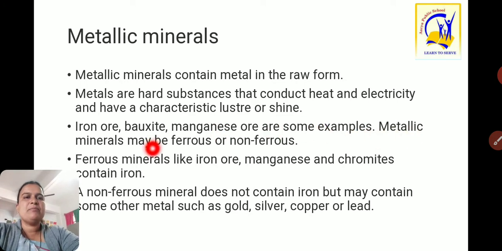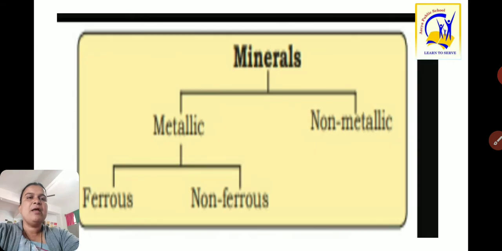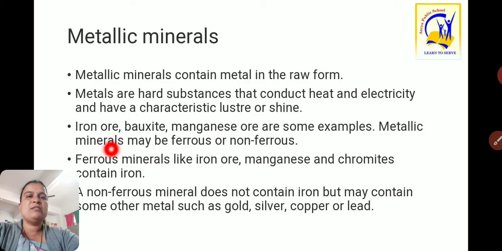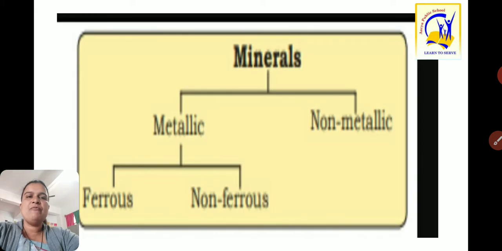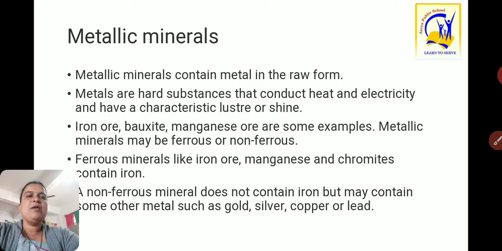Metallic minerals may be ferrous or non-ferrous. Here we can see which minerals are called ferrous and which are called non-ferrous. Ferrous minerals like iron ore, manganese and chromite contain iron.